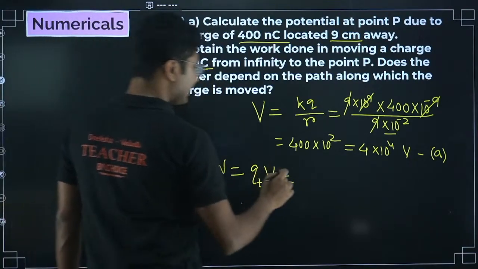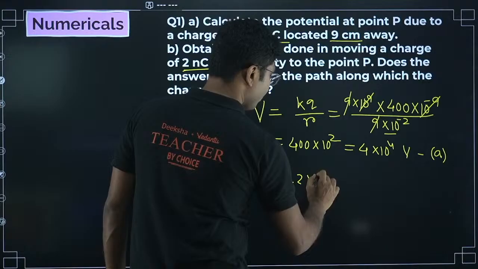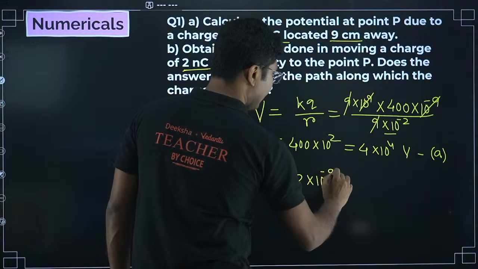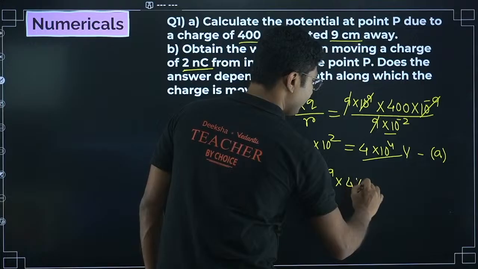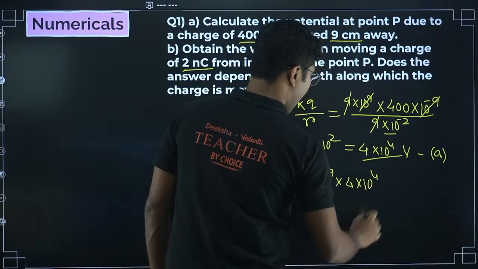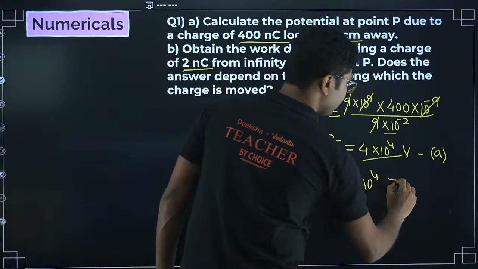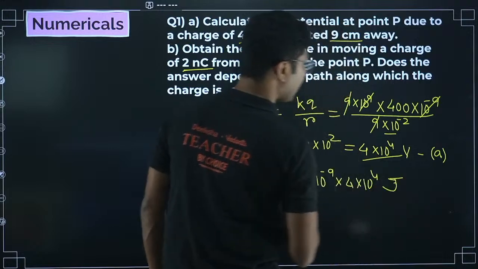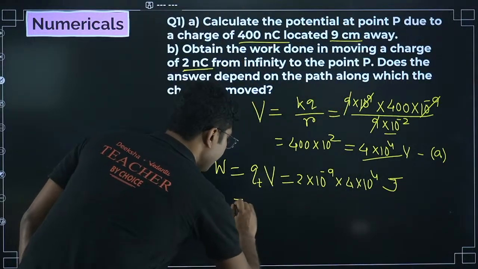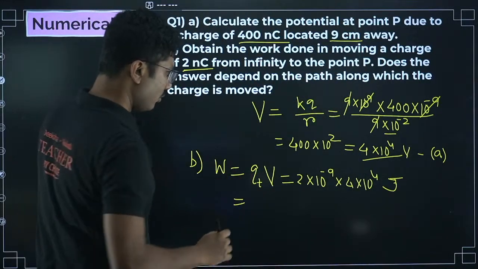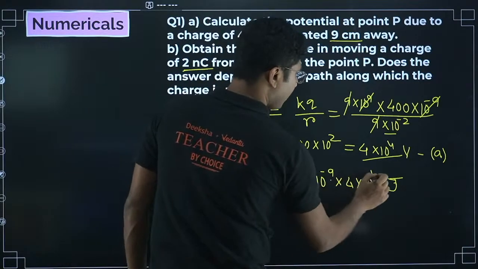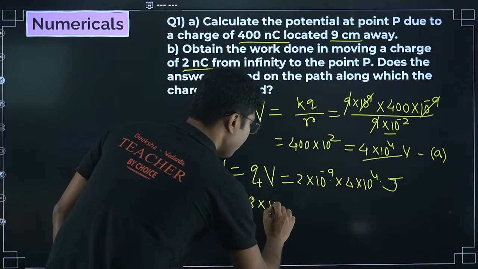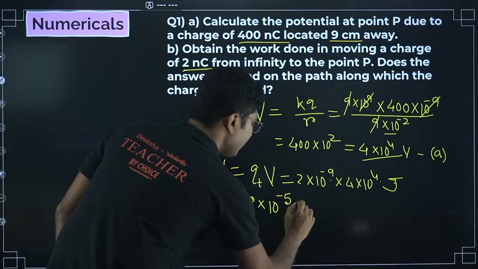So the charge is 2 into 10 to the power of minus 9, and the electric potential that we have calculated is 4 into 10 to the power of 4, and the unit will be joules because it's work done. So here it will be 8 into 10 to the power of minus 9 plus 4, that is 8 into 10 to the power of minus 5 joules.